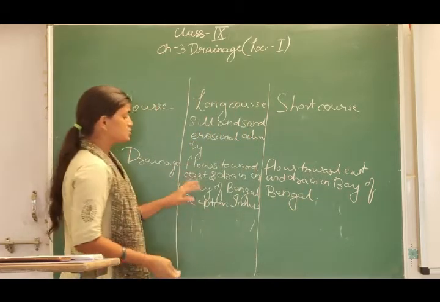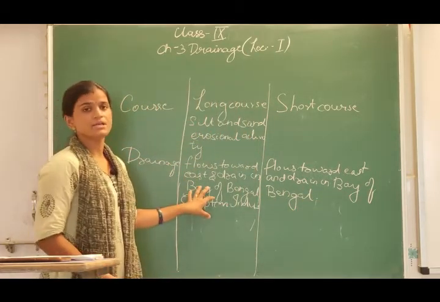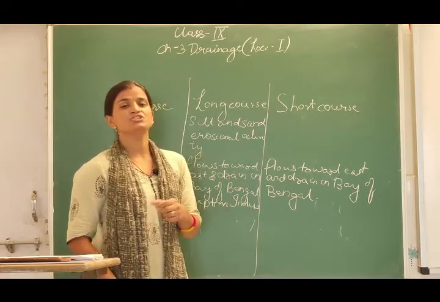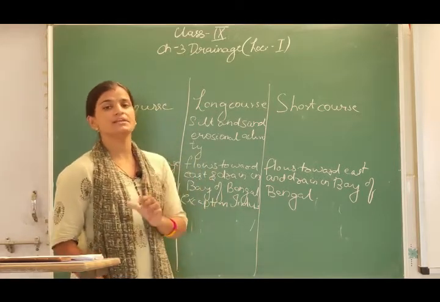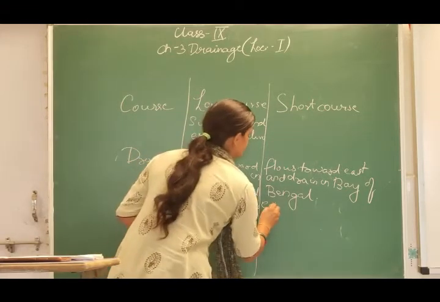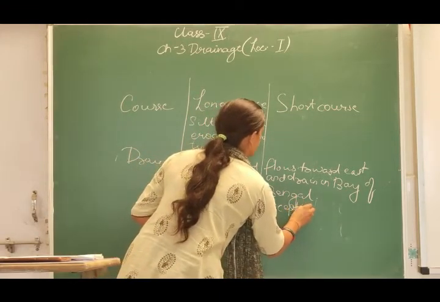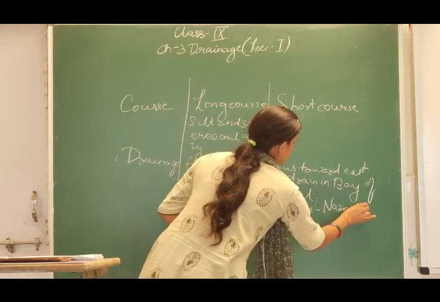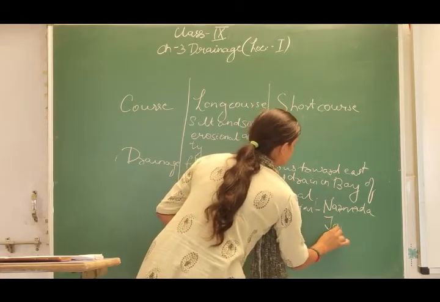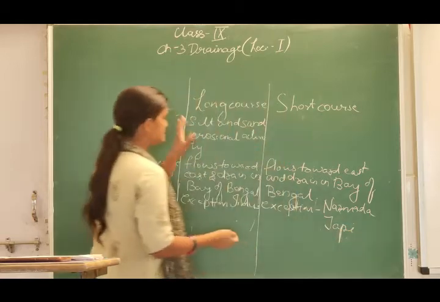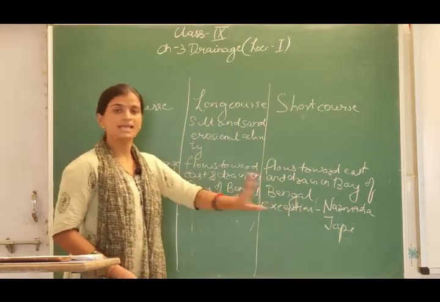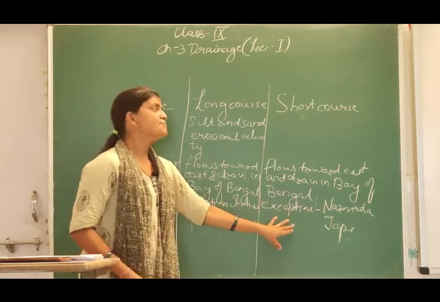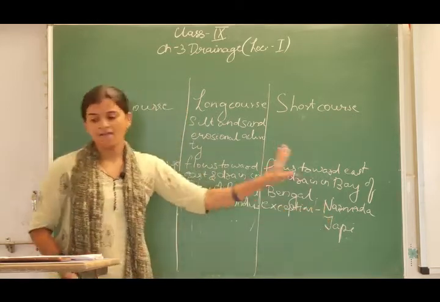But here, as we saw the exception in the Himalayan rivers, we also have an exception here, which is Narmada and Tapi, which flow towards the west and drain into the Arabian Sea. So in the Himalayan and peninsular rivers, we have two exceptions: the Indus river for the Himalayan rivers, and Narmada and Tapi for the peninsular rivers.